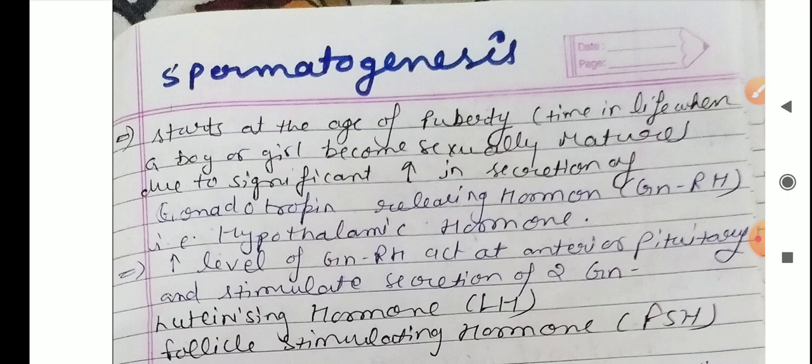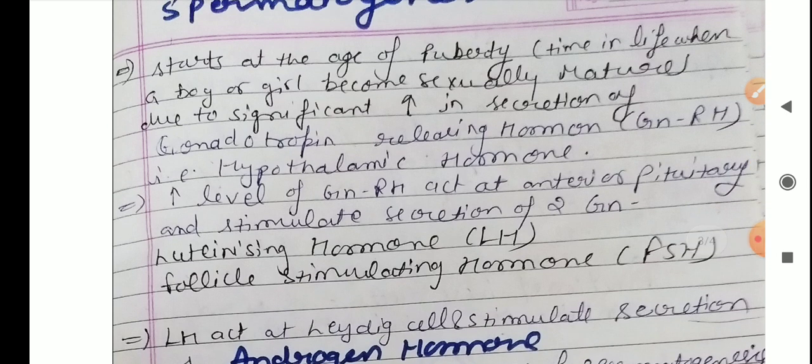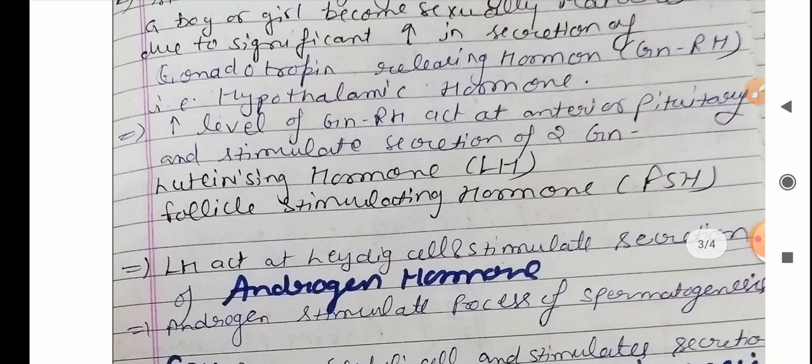There are two parts of the pituitary: the first one is anterior and the second one is posterior. So gonadotropin releasing hormone acts at the anterior pituitary and stimulates the secretion of two gonadotropin hormones. These are luteinizing hormone and follicle stimulating hormone. In short, we write luteinizing hormone as LH and follicle stimulating hormone as FSH. So what is the function of LH and FSH? LH acts at the Leydig cells. I have already discussed the Leydig cells, or interstitial cells, which are present outside the seminiferous tubule.